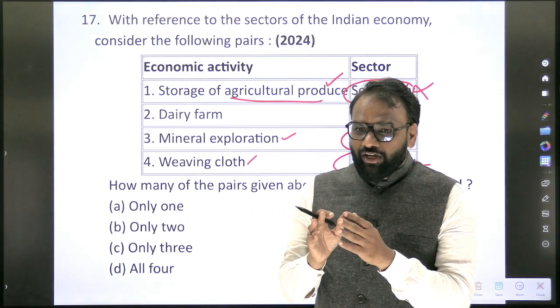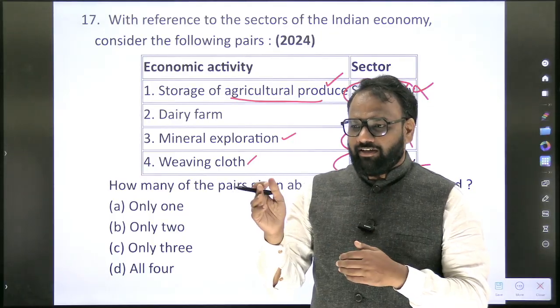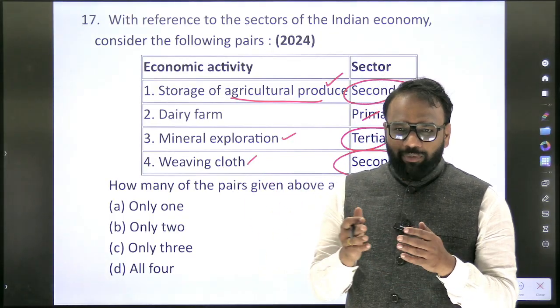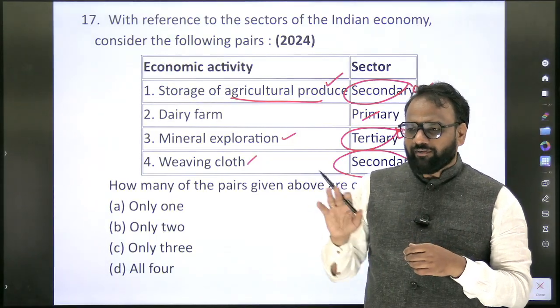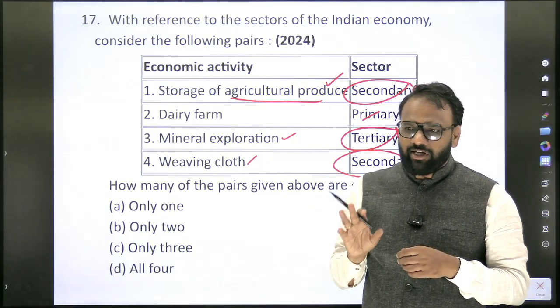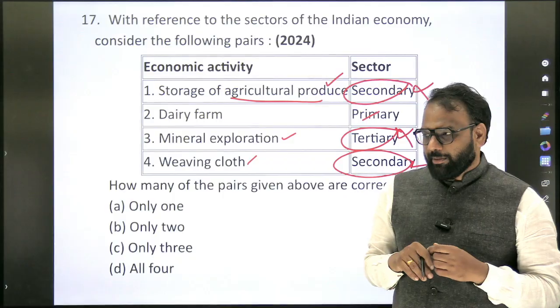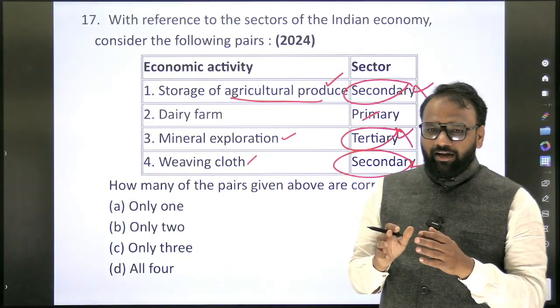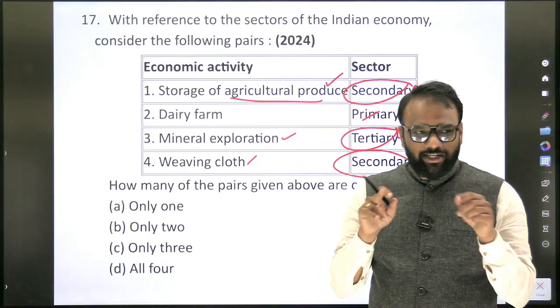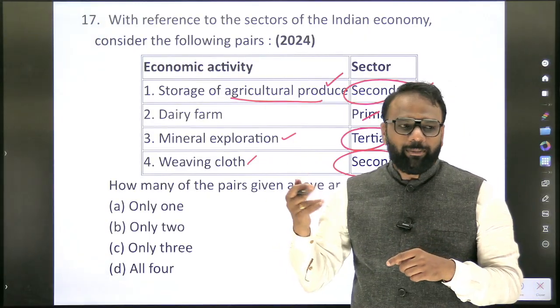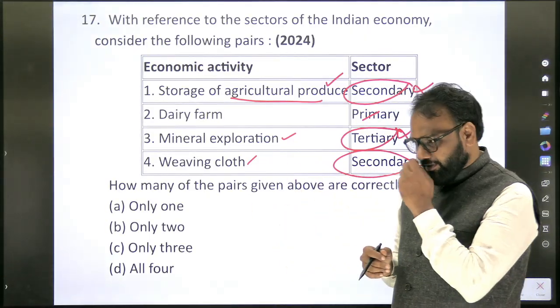After doing it, if you make a packet and start selling, then it will come under secondary. Whatever basic cleaning process there is will be part of primary itself, as part of harvesting. But if you create a brand out of it, make a 50 kg or 10 kg packet, and start selling it, it will become a secondary activity.